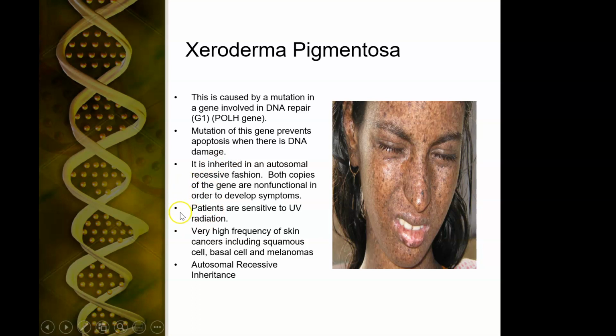Both copies of the gene are non-functional, and the patients are sensitive to UV radiation, with a high frequency of skin cancers, including squamous cell, basal cell, and melanoma. These patients should really not be out in the sun during the day. And again, like I said, autosomal recessive. Most inherited cancers are dominant. Both copies of the gene from both mom and dad are non-functional before the individual is affected with this.